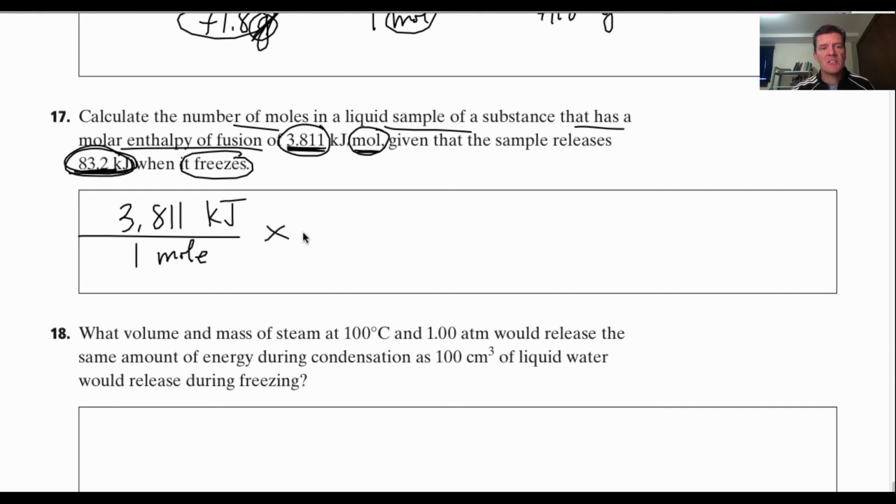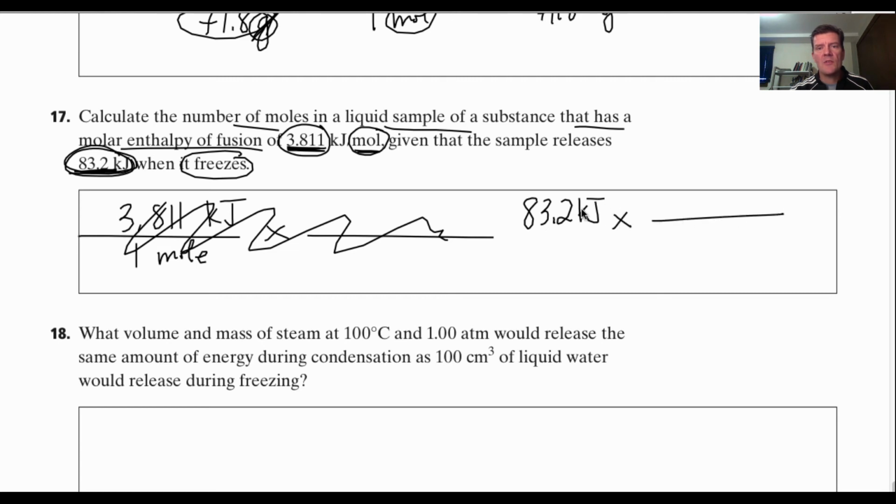So we're going to change this to 3.811 kilojoules per mole, but we have what? We want to find out how many moles we have. Actually maybe I should do it this way. Let me set it up this way. I have 83.2 kilojoules, and I know that this substance releases 3.811 kilojoules per mole. This way the kilojoules cancel, and if you take 83.2 divided by 3.811, that'll give you how many moles you have. Okay?